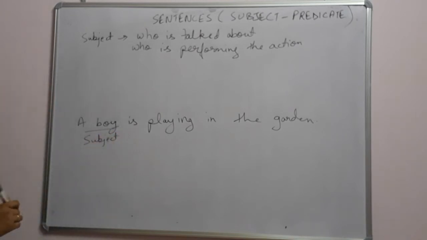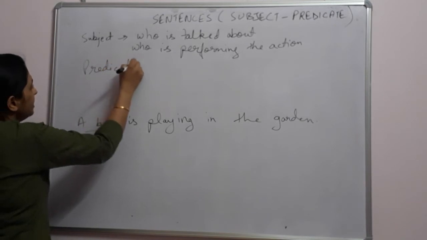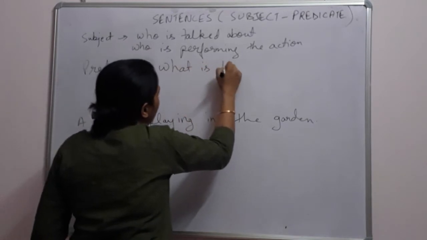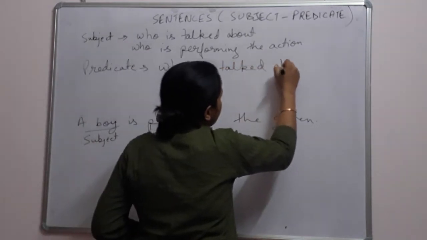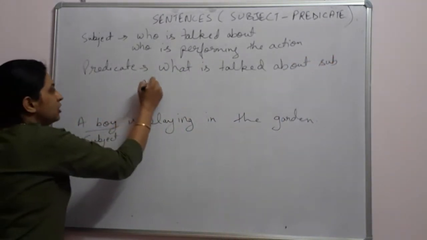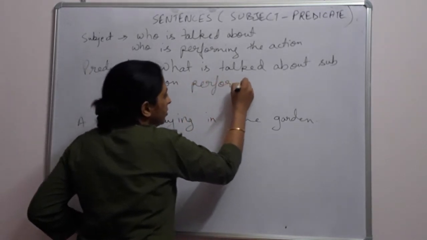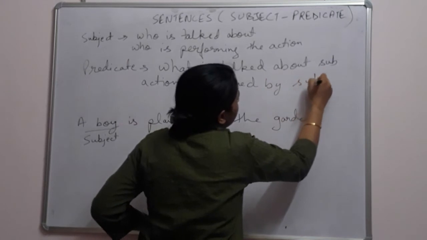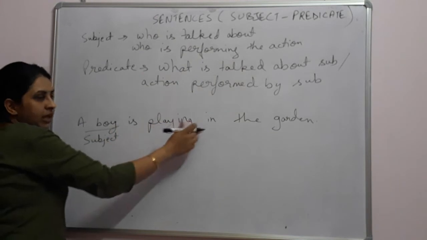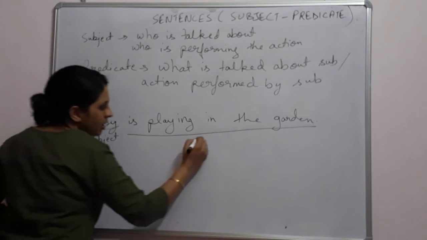Okay. And what is the predicate? Well, the predicate is what is talked about the subject, or the action performed by the subject. Okay. So here, what is the boy doing? He is playing in the garden. So this, playing in the garden, this whole is the predicate.